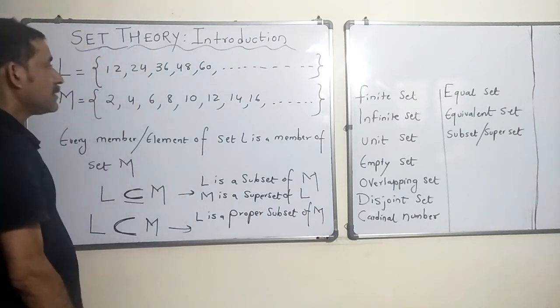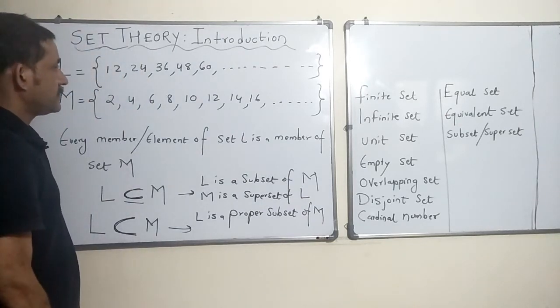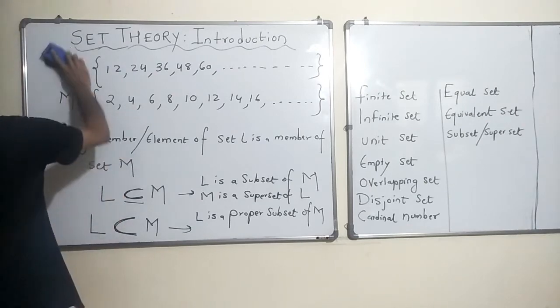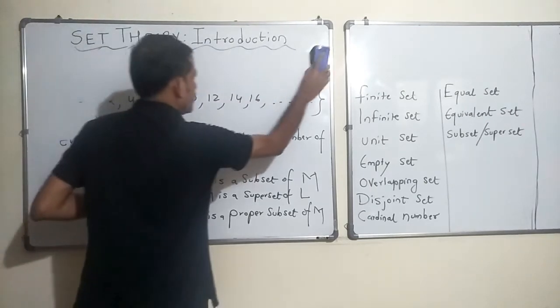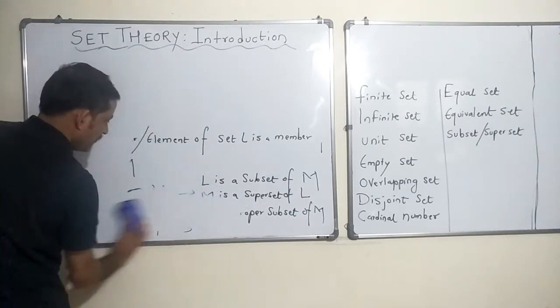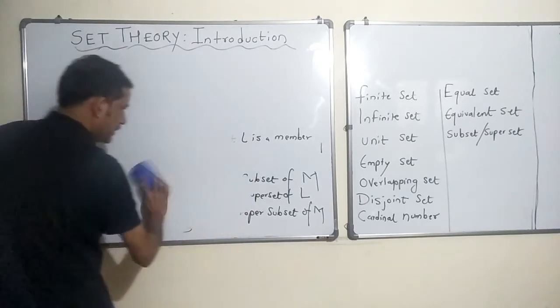Okay. All right. Fine. Perfect. All right. So, we move on to the next one. Now, let us discuss how many subsets can you have for a set.